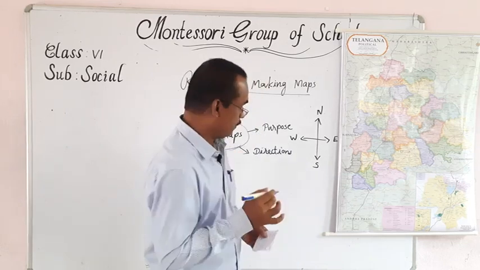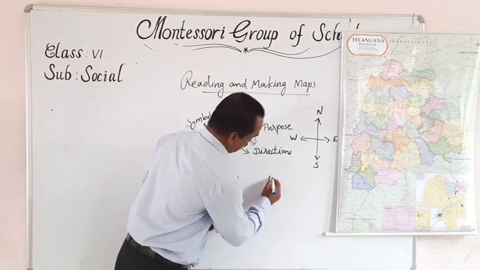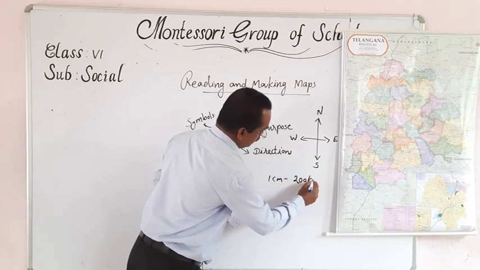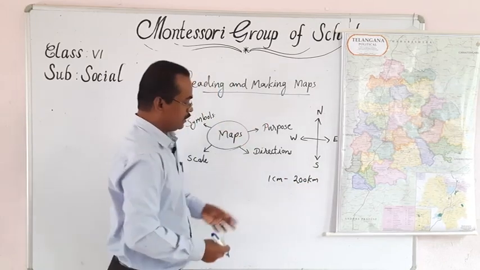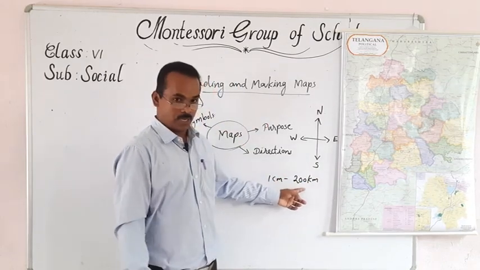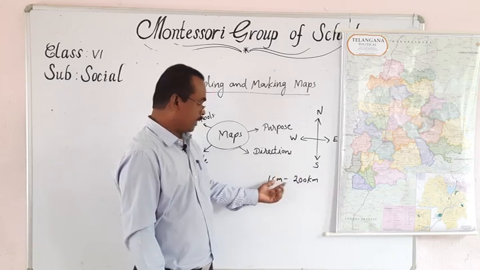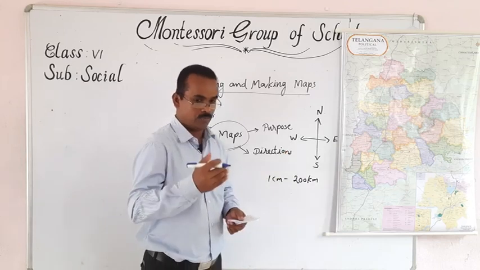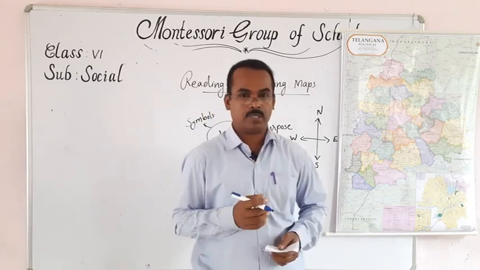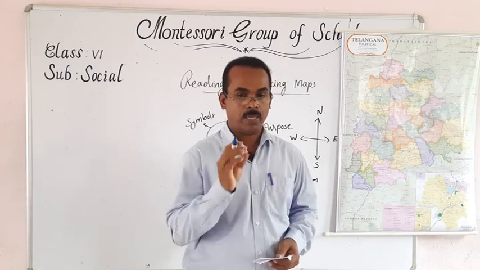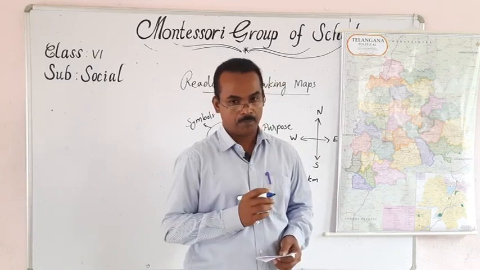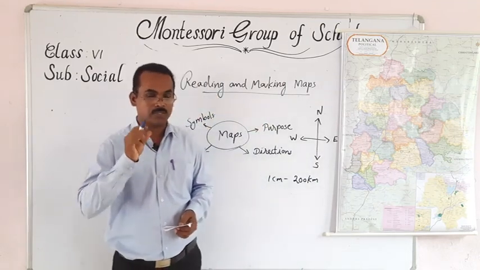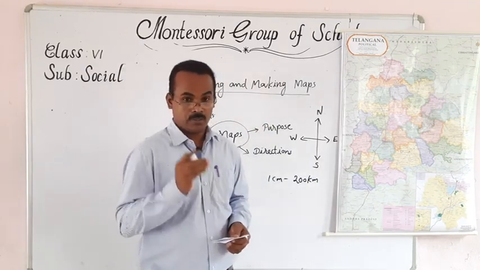Suppose 1 centimeter is equal to 200 kilometers. In that way we have to take it. It means if 200 kilometers are there, we take only 1 centimeter or 2 centimeters. According to the interest of the map maker, he can reduce it and make a map based on that, because it is not possible to make a map based on the same distance.